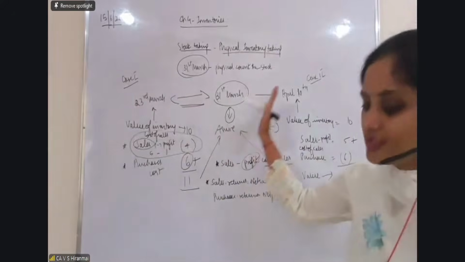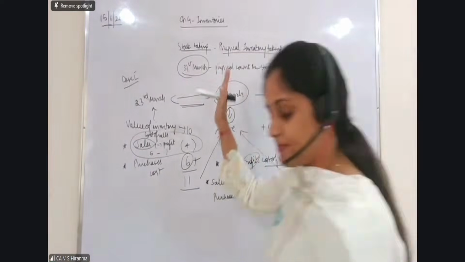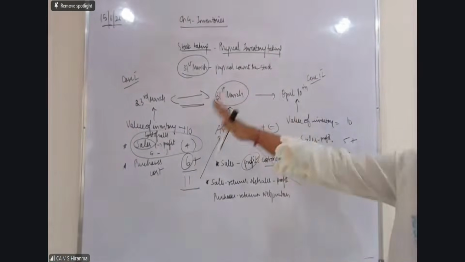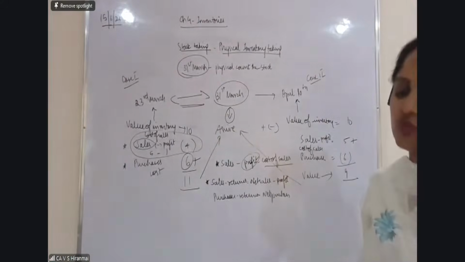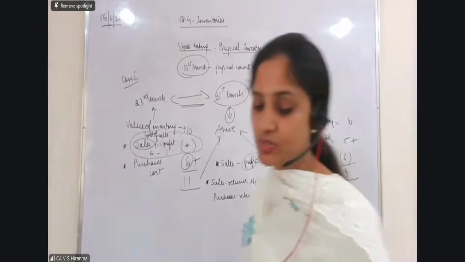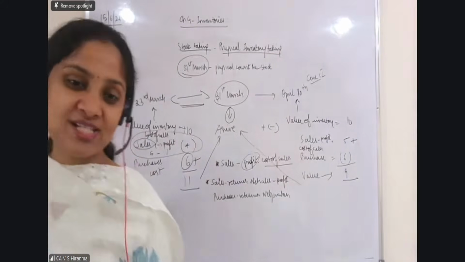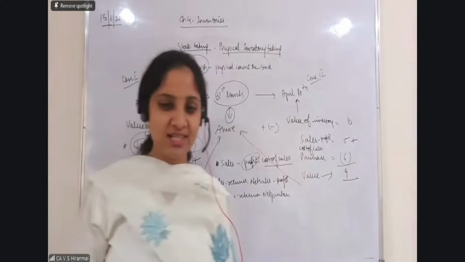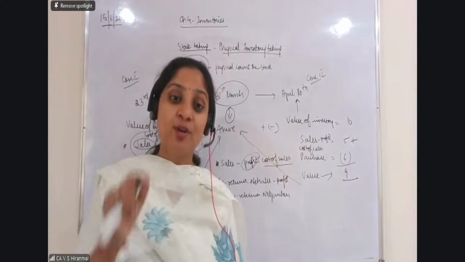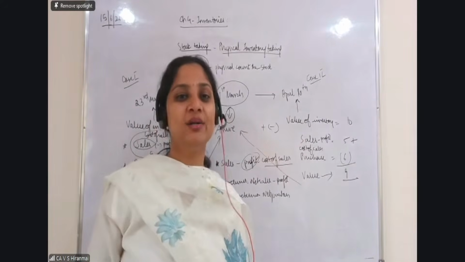Did you understand? 31st मार्च है. 31st मार्च के पहले या आगे इफ यू आर गोइंग टू डू द स्टॉक टेकिंग, you will have to find out and do the adjustments. When you start doing the question, you will understand. बहुत easy है. This concept is very very easy, provided you understand it correctly and do.